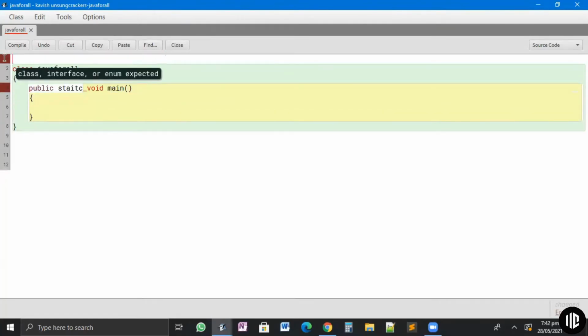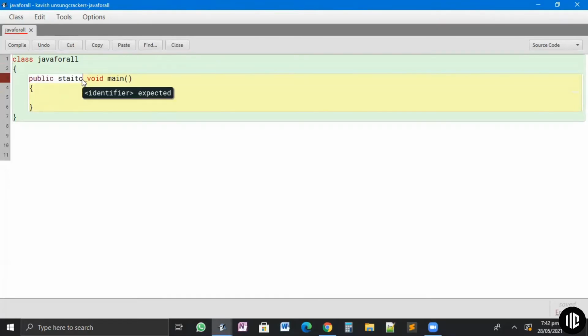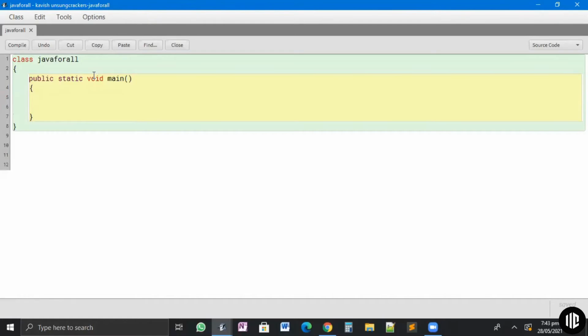Okay, now this is a rule. You can't change it, or you can't ask me why do we write like that. It's just a rule, and there's a particular reason for why we write every single word: why we write public, why we write static, what is void, what is main. Each of these words will take me another half an hour to explain. So generally for beginners, we tell them to just learn these 2 lines as of now, and inside we start teaching.